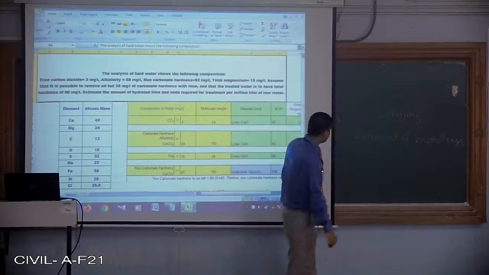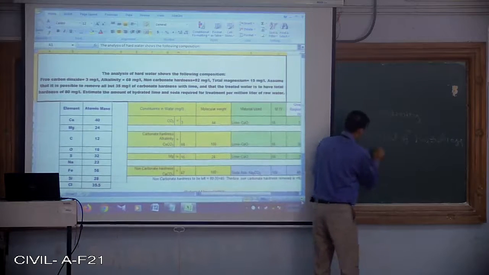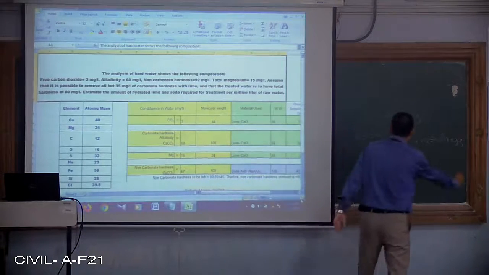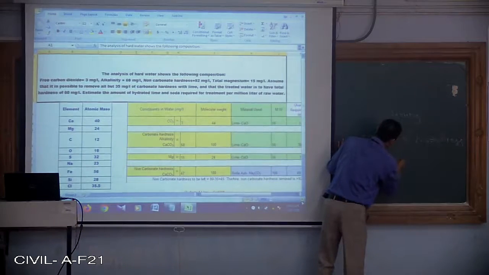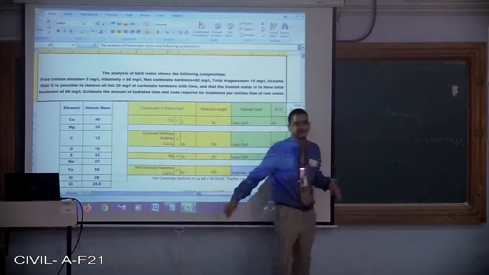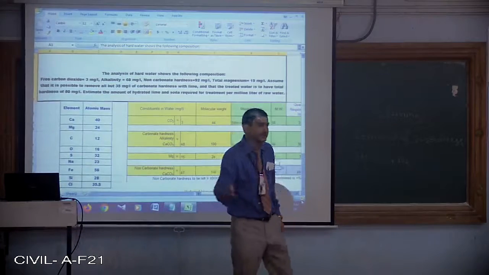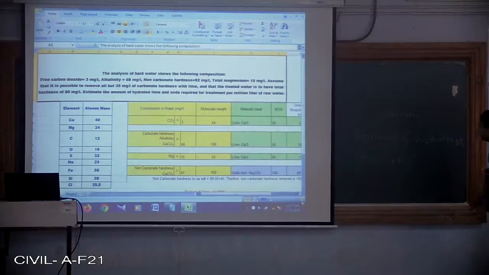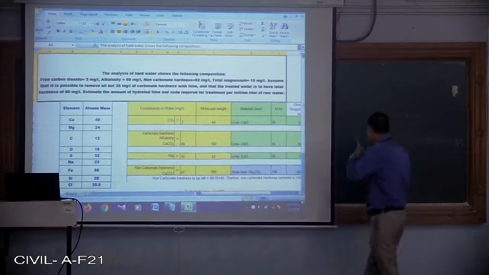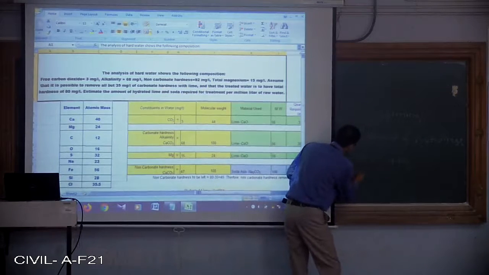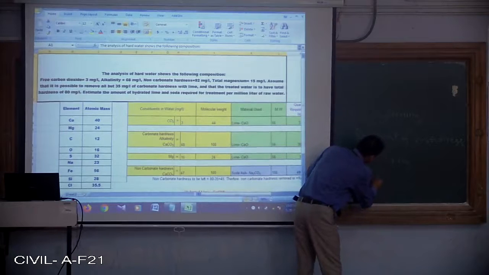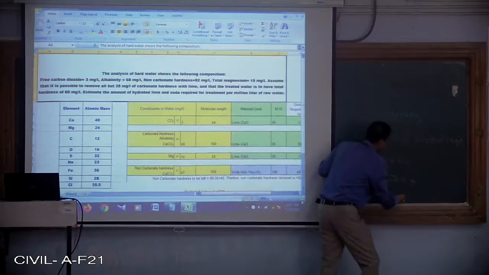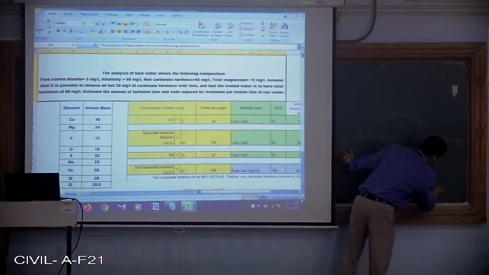The hardness in the water, that is, we call it total hardness in the water, is due to presence of carbonates and bicarbonates of calcium and magnesium ions. That's why we'll be representing the total hardness as calcium plus magnesium, or else we can also write the total hardness as carbonate hardness and non-carbonate hardness.